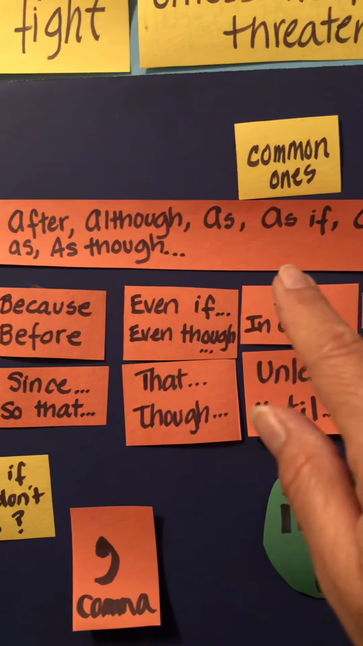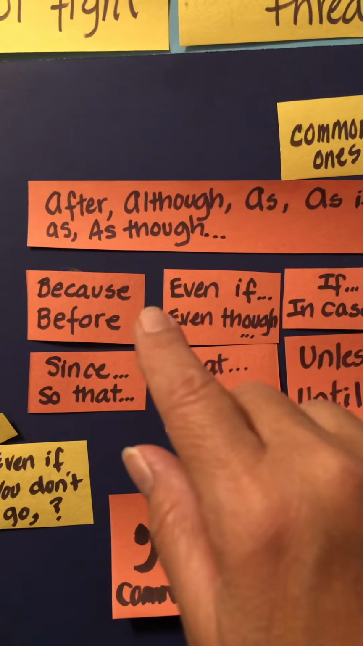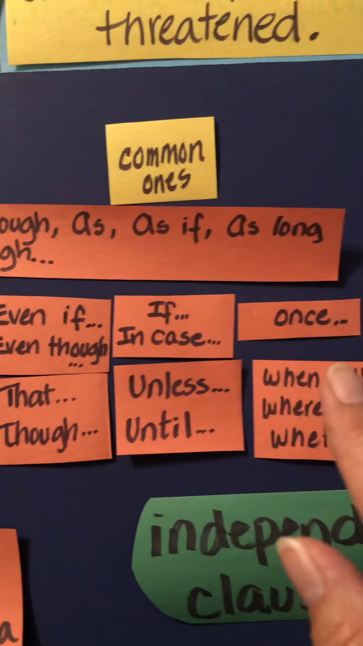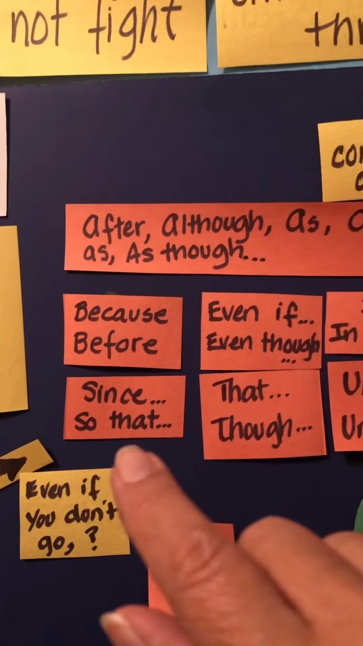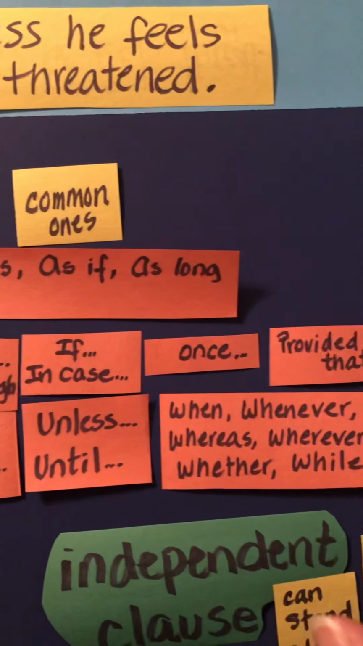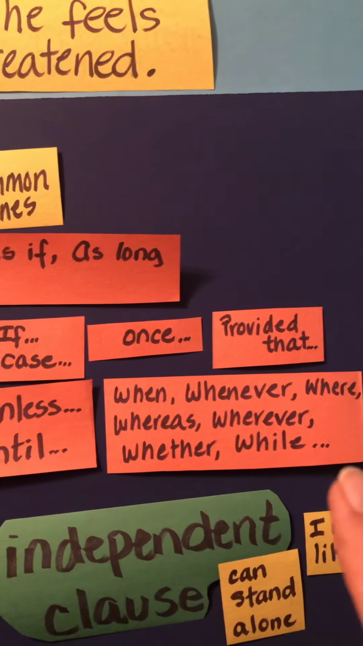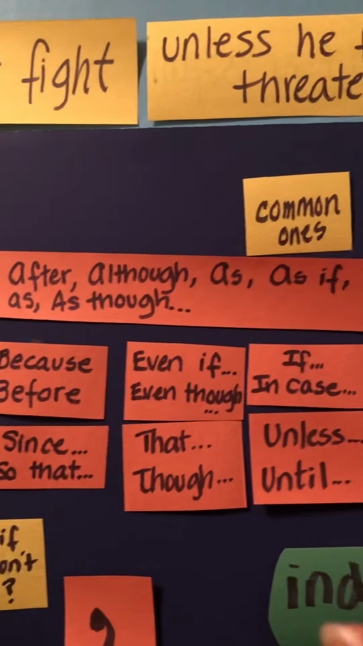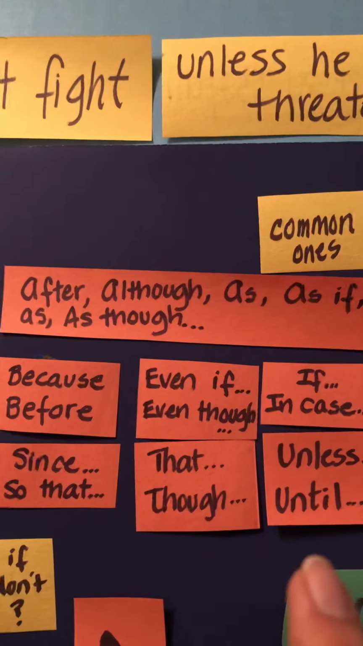After, although, as if, as long as, though, because, before, even if, even though, if, in case, once, provided that, since, so that, though, unless, until, when, whenever, where, whereas, wherever, whether, while. Okay, so your sentences have these phrases in them. Sometimes in the beginning, sometimes in the middle.